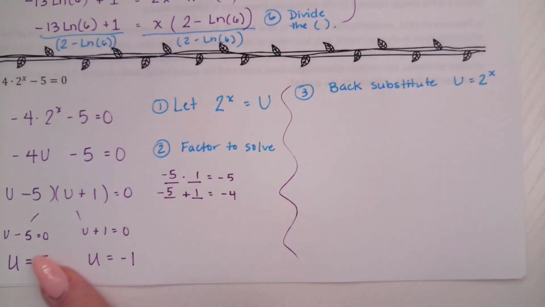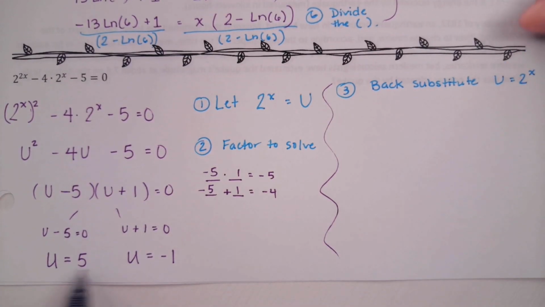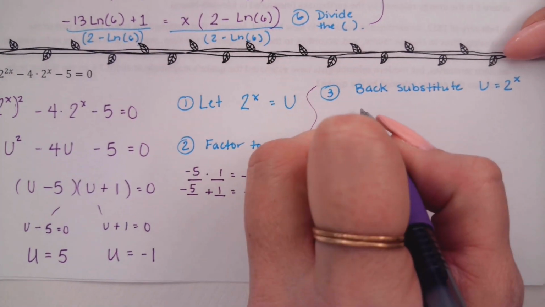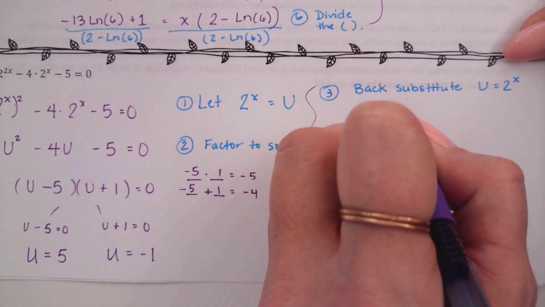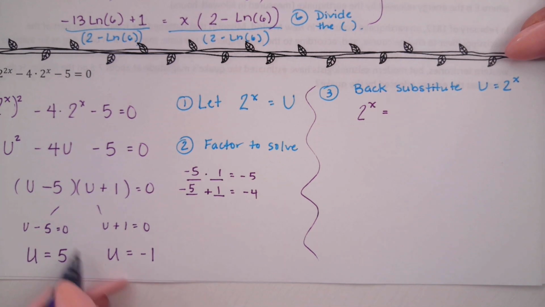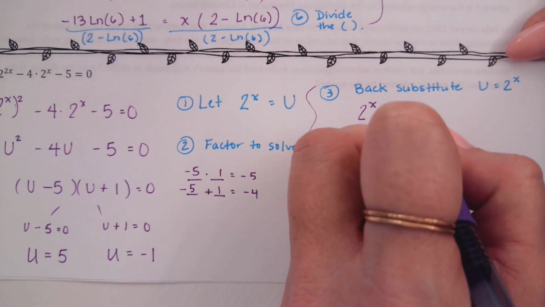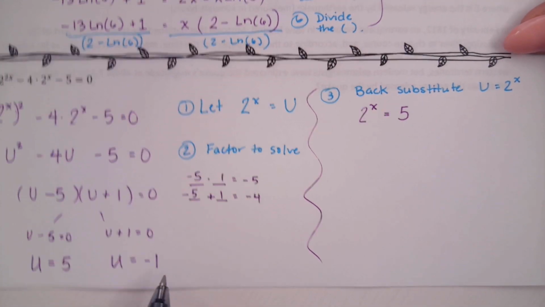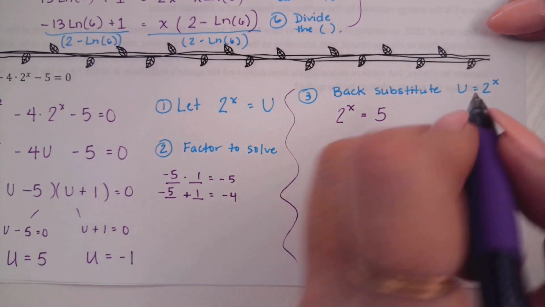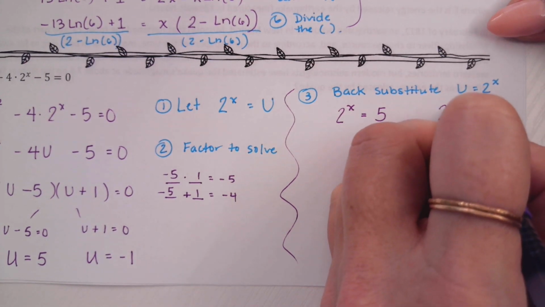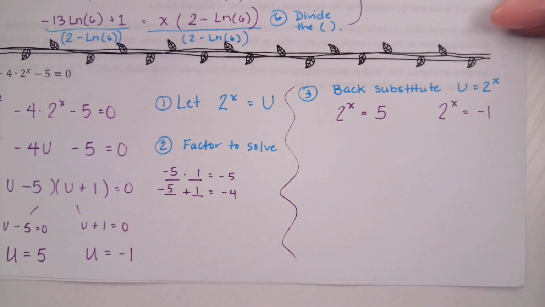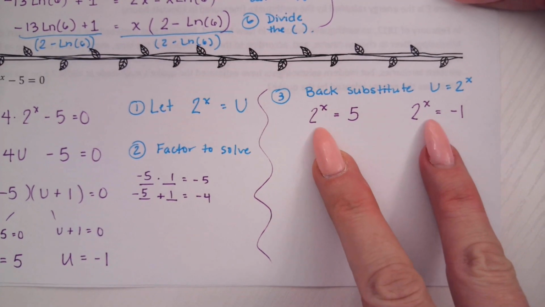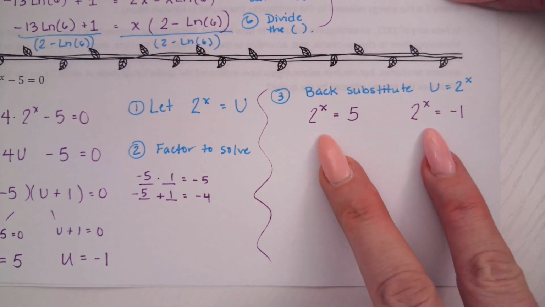Okay, so in place of my u equals 5, I'm going to write 2 to the power of x equals 5. And then in place of my u equals negative 1, what are we going to write? 2 to the power of x equals negative 1. Okay, so we have 2 tiny little exponential equations to solve now.